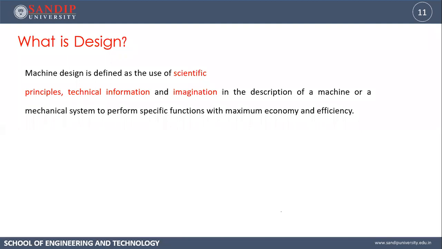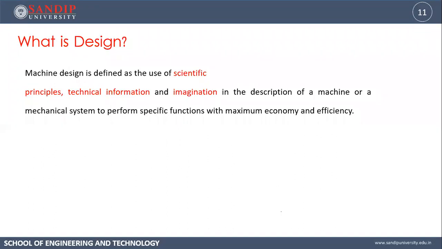Technical information means what? In technical information, information regarding the basic elements, like suppose if we want to talk about transmission system. So what are the basic elements in transmission system? Gears, clutch, number of gears, shaft, so keys, couplings. So all these things are the basic elements, and all the technical information related to that, right from its geometry, material selection, everything. So we will gather all these things and we will use it effectively.